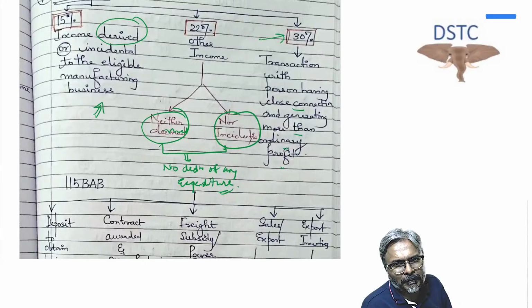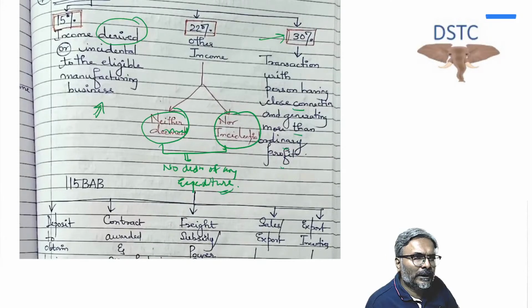The other income. So therefore, other income will be taxed straight at the rate of 22% without any deduction of any expenditure. This is one of the important examples. Another example of the other income would be a simple example, like the company has given on rent a house property. In that situation, the rental income will be chargeable under the head house property.